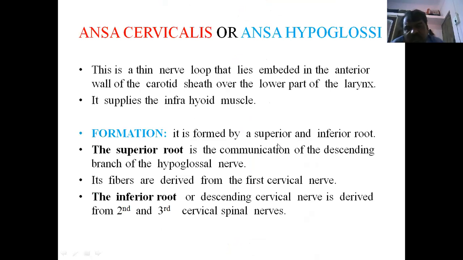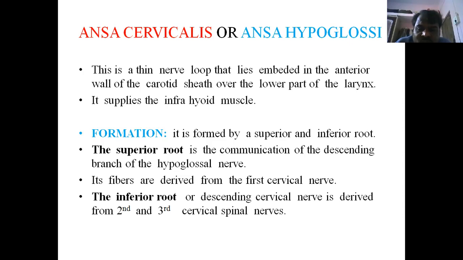Next, we are identifying the ansa cervicalis or ansa hypoglossi. Ansa means surrounding, around the cervical region. This is present while doing the dissection, while approaching the common carotid as well as the internal and external carotid artery. Before that, we can identify it in front of the carotid sheath. It makes one loop. It is a thin loop, formed by the ascending root, a superior root, and the inferior root.